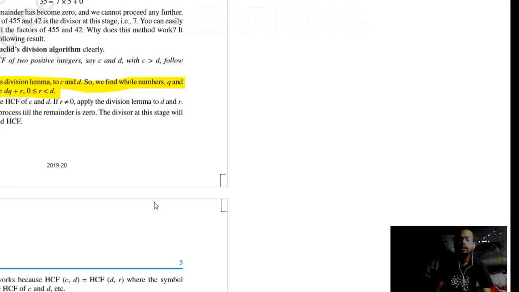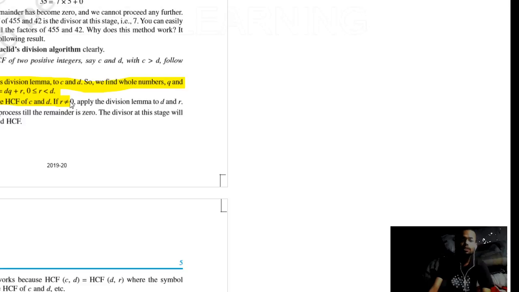Okay, you know, dividend, divisor, quotient and remainder. I think these things must be taught before class 6, 7, 8. Okay, and step 2: if r is equal to 0, then D is the HCF of C and D. Okay, if r is 0 means the remainder is nothing. Okay, means D is the perfect factor of C and D, so D can be the HCF.